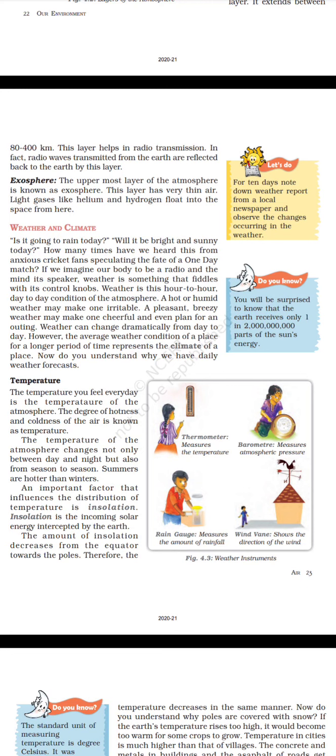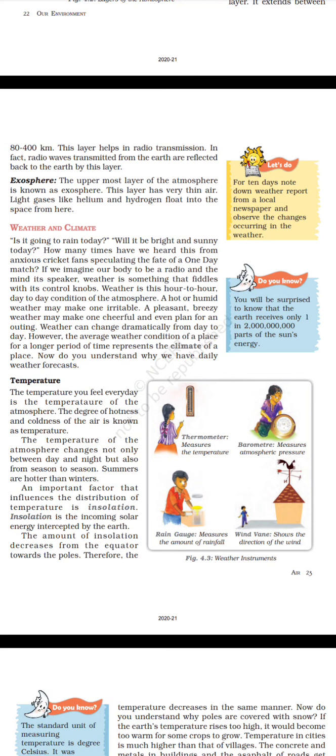The degree of hotness and coldness of the air is known as temperature. The temperature of the atmosphere changes not only between day and night but also from season to season. Summers are hotter than winters. An important factor that influences the distribution of temperature is insolation. Insolation is the incoming solar energy intercepted by the earth. The amount of insolation decreases from the equator towards the poles.